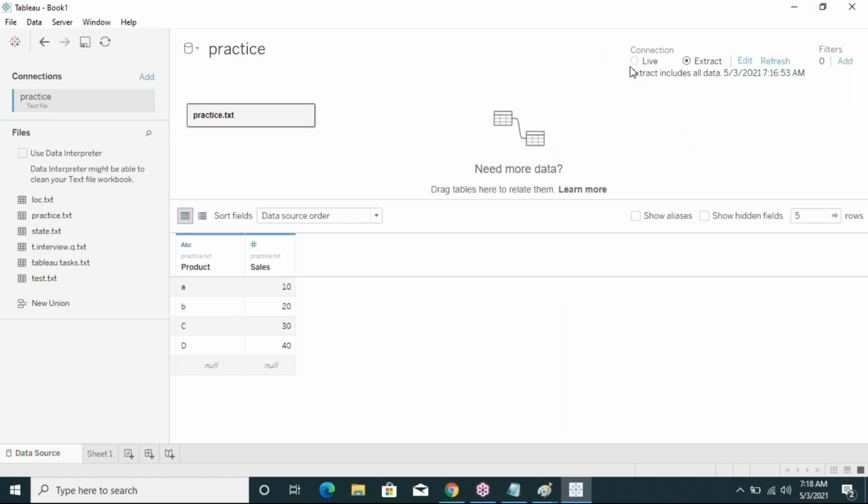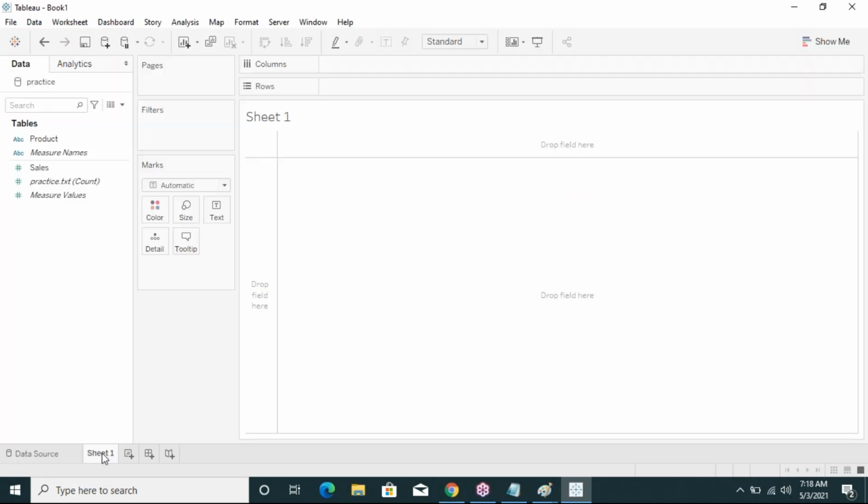Whenever we go to a live connection, I am going to the live connection. What will happen? See here, it will indicate only a single cylinder symbol. Like that we identify whether it is a live connection or an extract connection. A live connection always indicates a single cylinder symbol and an extract connection always represents the double, overlapping cylinder. That is the way to identify the connections. Understood?